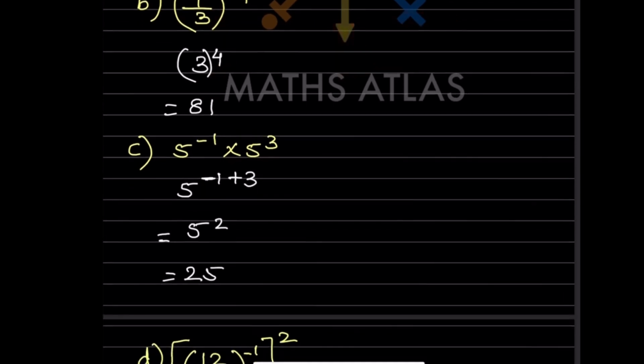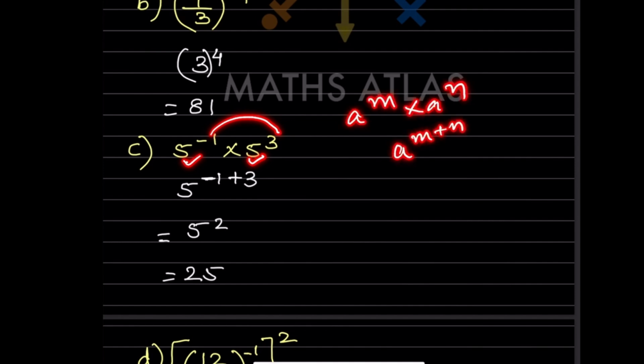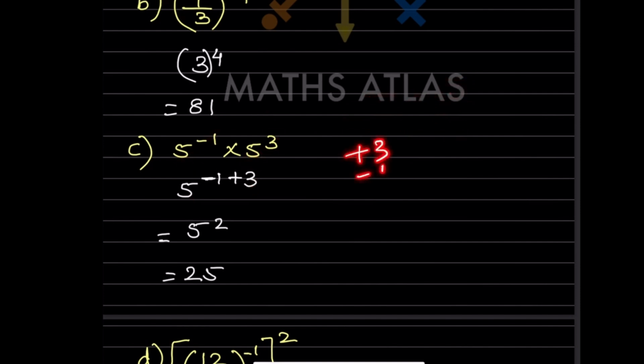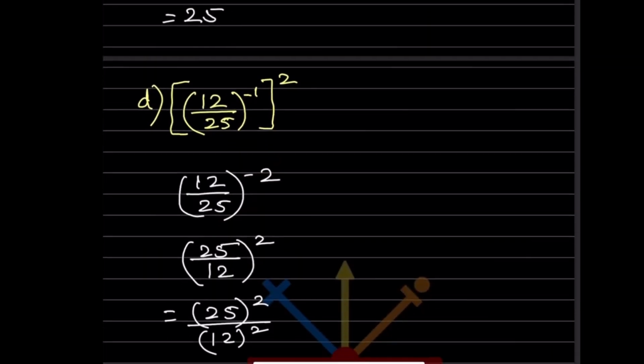Now look at here. We know the rule because the base is the same, so the exponents we have to add: a raised to m into a raised to n is a raised to m plus n. So we can write this as 5 raised to minus 1 plus 3. Minus 1 plus 3 is going to be 2. So 5 raised to 2, that will be 5 into 5, that is 25.